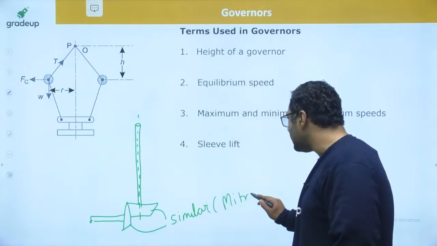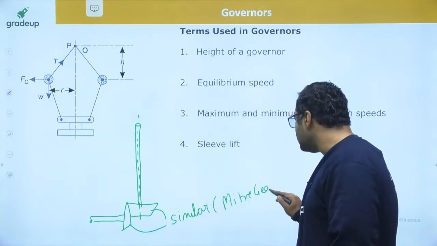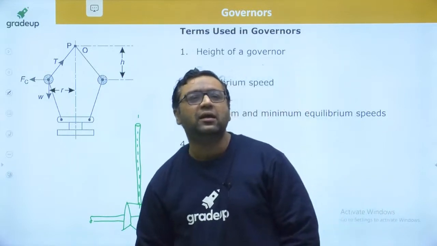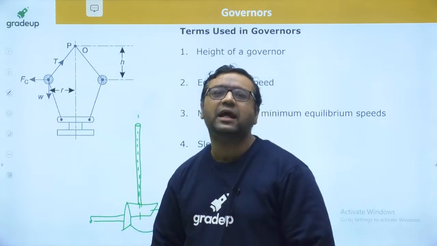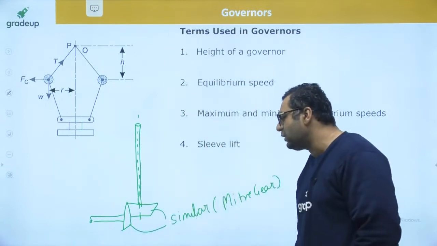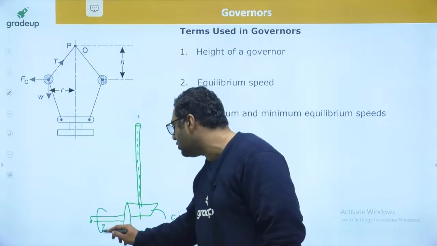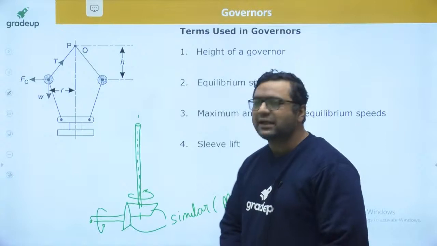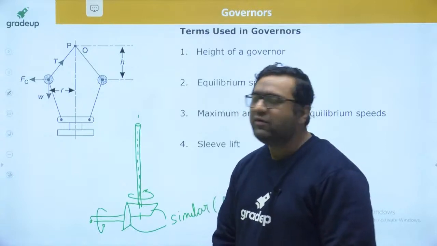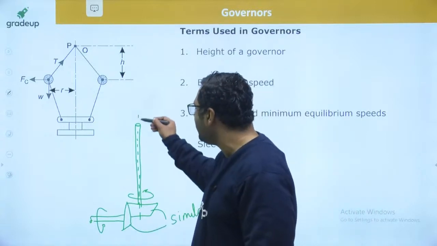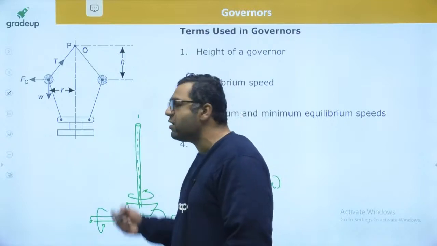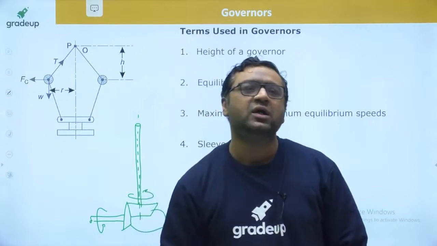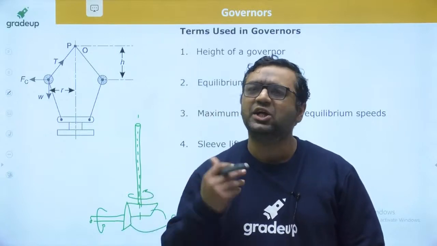And the mitre gear has one beauty: in a mitre gear set, the driver and driven shafts are running at constant speed. So if the engine shaft is running at omega, this spindle will also be running at omega. If that is the case, the speed of the engine and the speed of the governor will be the same, because we want the same feeling for the governor shaft as the engine shaft has.